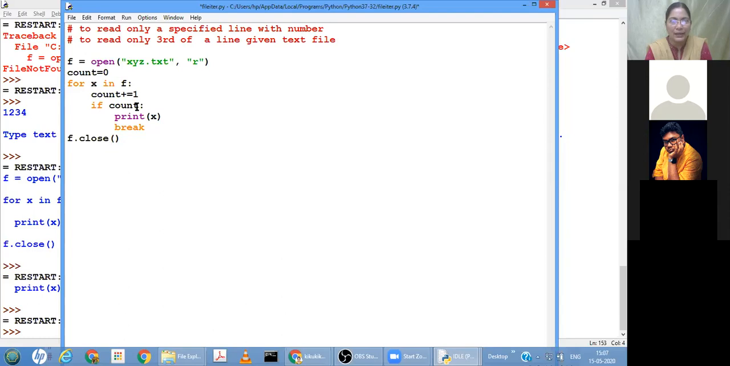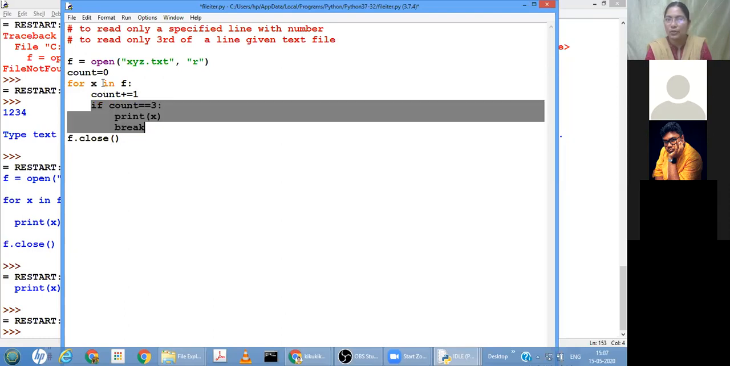And what is the line we want to read? The third line. So that count is 3? No. So we will not be entering into this if block. We'll continue with the next iteration. As the second line is read, still there is content in the file, so count is incremented. Now the count value is 2. Now if count equal to 3, the condition fails. No. So we will not enter into this if block. We'll come back to the for loop.